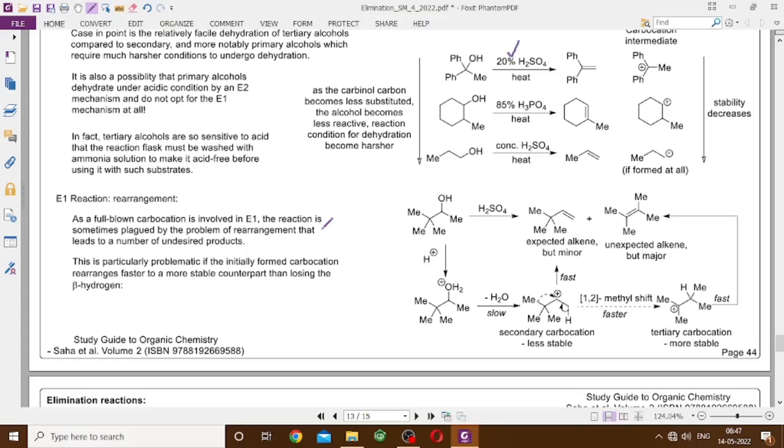The problem is that once a carbocation is formed in the reaction medium, carbocation-এর tendency হচ্ছে যদি সম্ভব হয় তাহলে সে আইসোমারাইজ করবে. Take for example this secondary alcohol. You have a protonation, and then the water will leave, giving rise to a secondary carbocation. If this secondary carbocation loses a beta proton, দেখো এইদিকে কোনো beta proton নেই, এইদিকেই beta proton আছে, যদি beta proton lose করে তাহলে আমরা tertiary butyl ethylene পাবো. But that is the expected alkene. However, that is only a minor product. The major product is actually